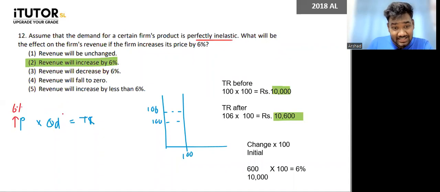So QD doesn't change. So in other words, you should be able to figure out that the total revenue will also increase by 6%. You should have some common logical sense to figure this out, but you can put some numbers also and do it fine. But the ideal student will not need numbers for this. Yes, just have that in mind. Going to the next.